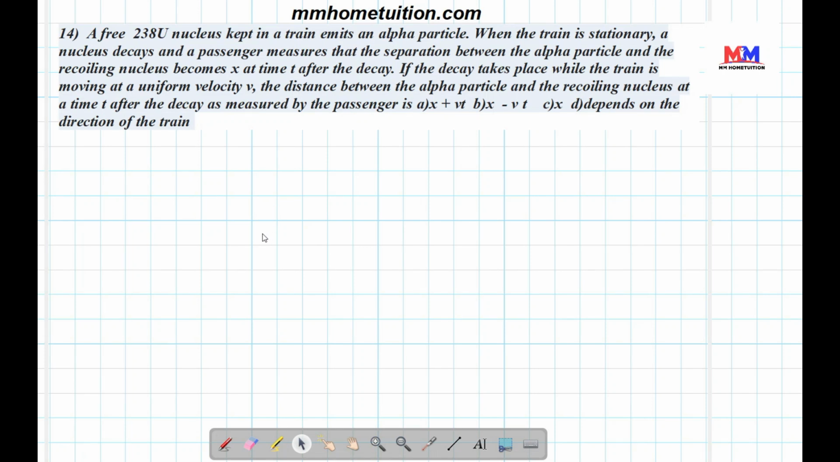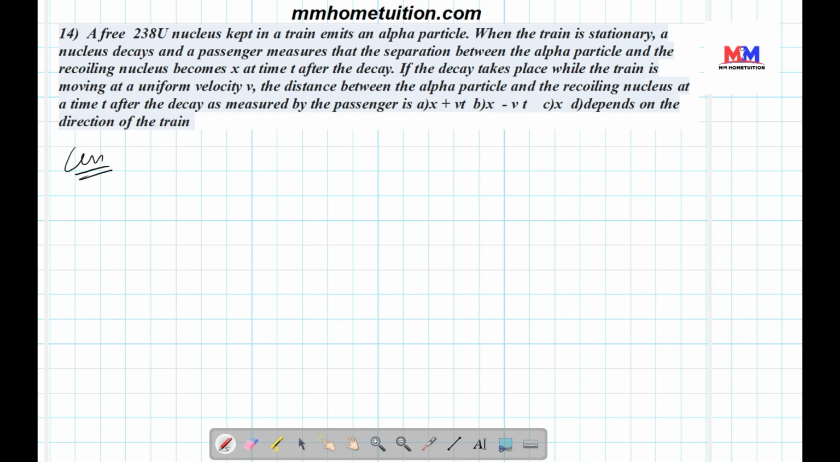A free uranium-238 nucleus kept in a train emits an alpha particle. When the train is stationary, a nucleus decays and the passenger measures that the separation between the alpha particle and the recoiling nucleus becomes x at time t after the decay. If the decay takes place while the train is moving at a uniform velocity v, the distance between the alpha particle and the recoiling nucleus at a time t after the decay, as measured by the passenger, is what?